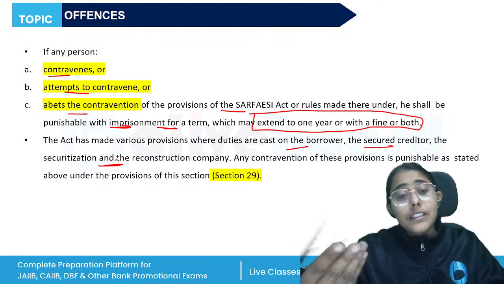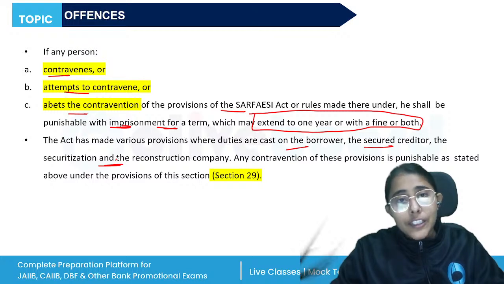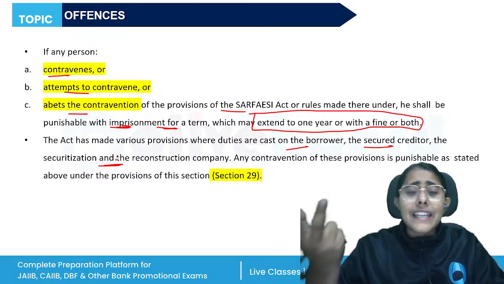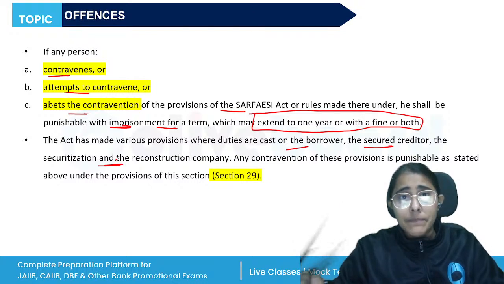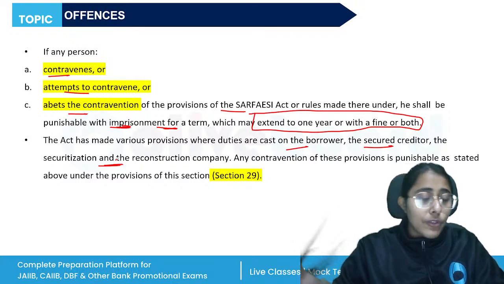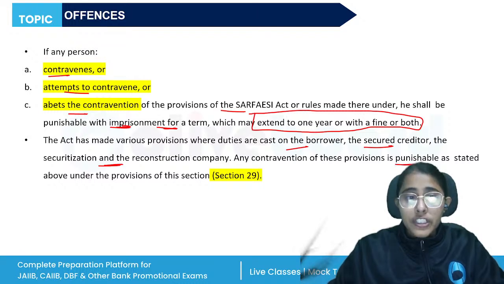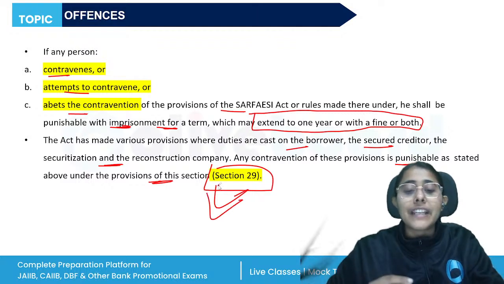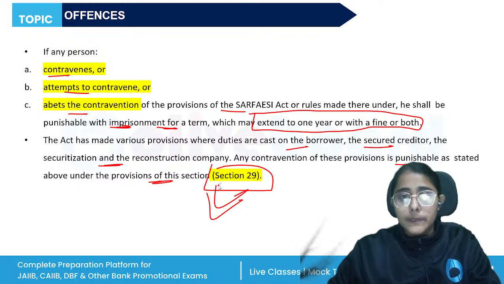The secured creditor has to make sure that the assets, if in their possession, are kept secure, and the ARC must not take any restrictive measures or use, let's say, muscle power for the recovery. If any contravention of these provisions is done, it will be considered an offense, punishable under the provisions of section 29. So section 29 becomes very important for us. Section 29 of the act tells us that any contravention of the provisions of the act will be punishable, right?